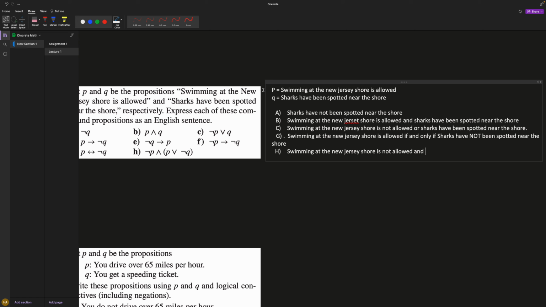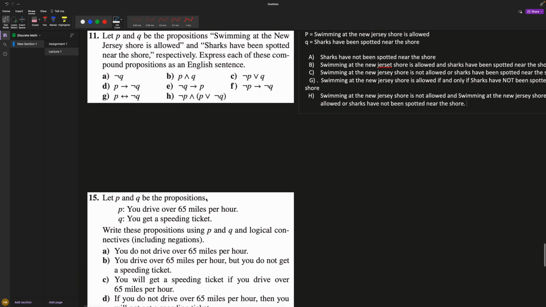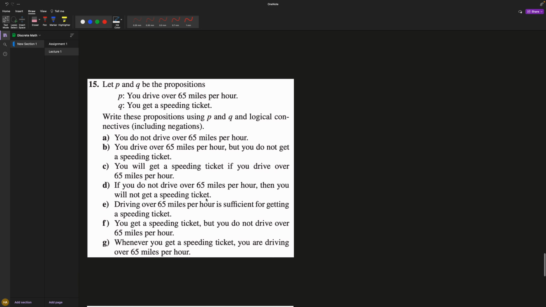And what I'm saying is now P or not Q. So swimming at the New Jersey shore is allowed, or sharks have not been spotted near the shore. Okay, so I know it doesn't make sense in plain English, but that is how you do it. You just want to read it word for word.